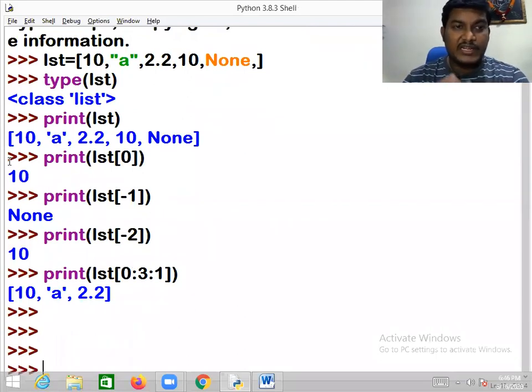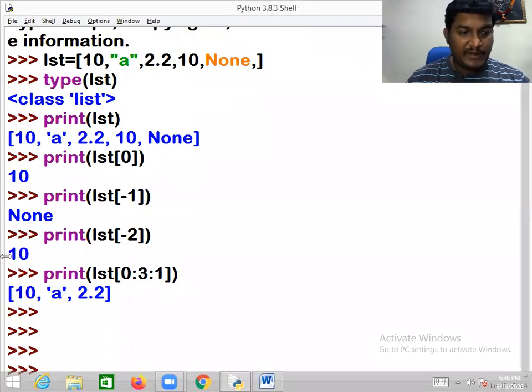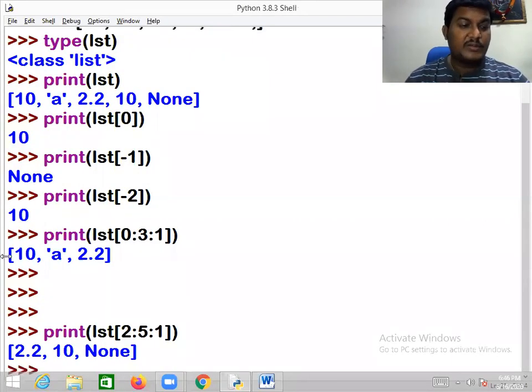But no, sir, I want to get 2, 10, and None. Okay, my dear. Then the indexes are 0, 1. You have to start from where? 2. 2 I want. Then 3 I want. 4 I want. 2, 3, 4. Then you have to write print LST of 2 colon 5. You will be getting the last 3 values. Right? So this is a way, it completely depends upon your requirement. You can use this idea, right?